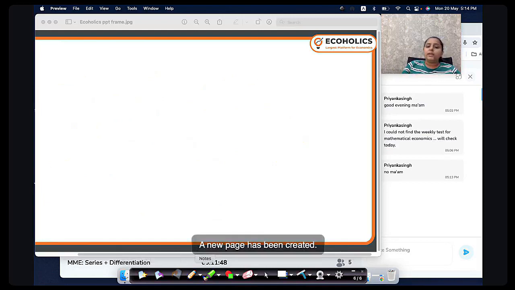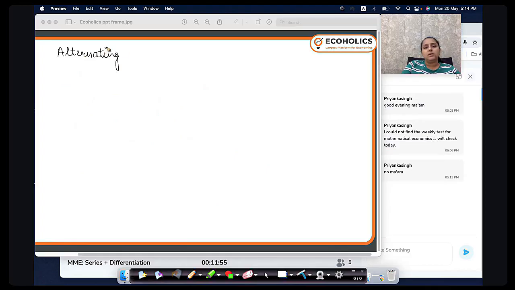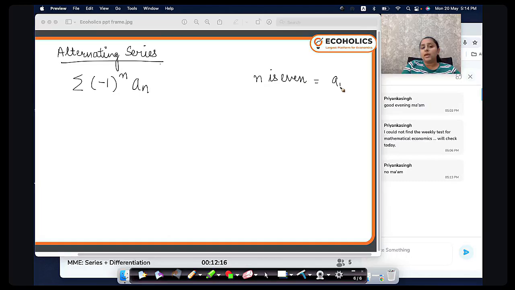Now, like we have done alternating sequences, similarly we have alternating series. What is an alternating series? An alternating series is one which just differs by the sign. So if I write a series like this, minus 1 raised to the power n, an. Here, whenever n is even, you get the term an, but whenever n is odd, the term is minus an.